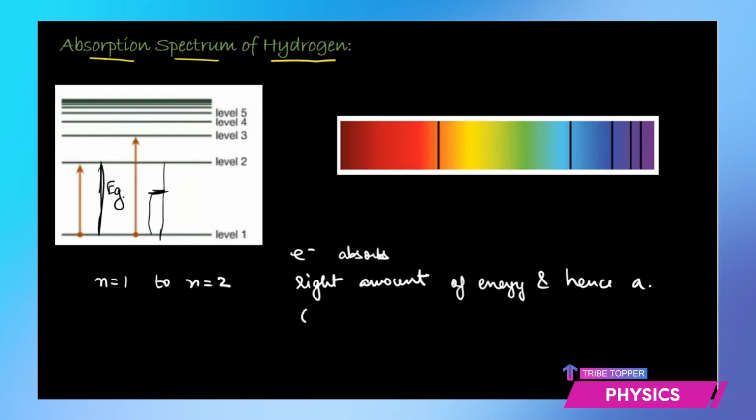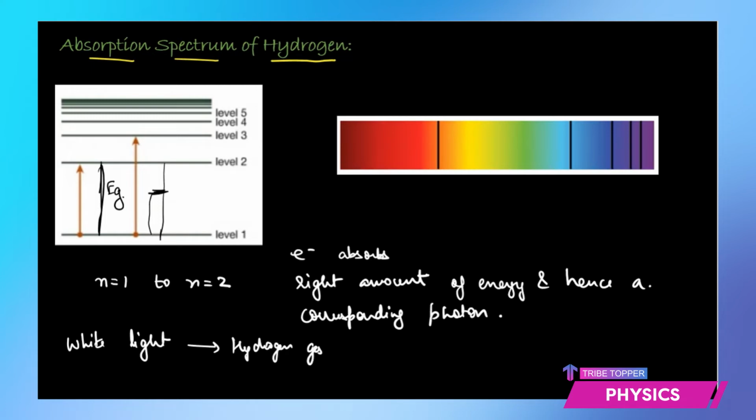relevant or corresponding photon. So when it absorbs that corresponding photon, how does it absorb? Let's say white light is passed through hydrogen gas. Now what happens? The gas has its electrons in the ground state.